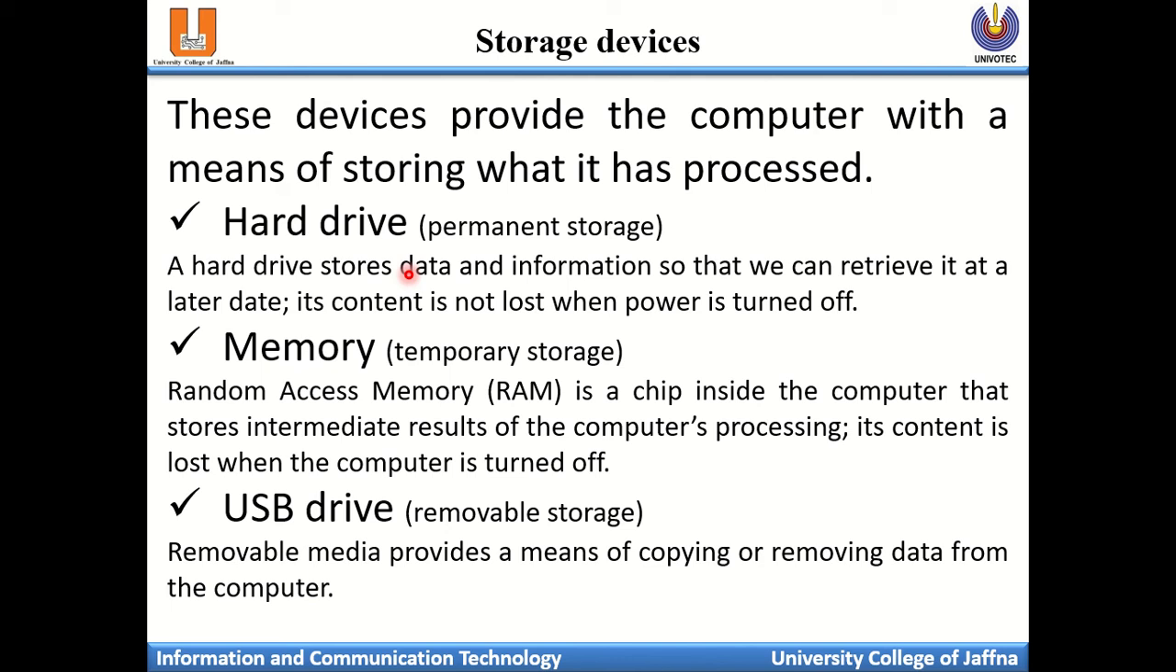Then finally, the USB drive. This is removable storage media. If you want to copy some data to another computer using this USB storage, you can carry the data to another computer. This is a portable storage device. There are different capacities of USB drives available. Using these devices, you can transfer the data. So these are the storage devices available in the computer.